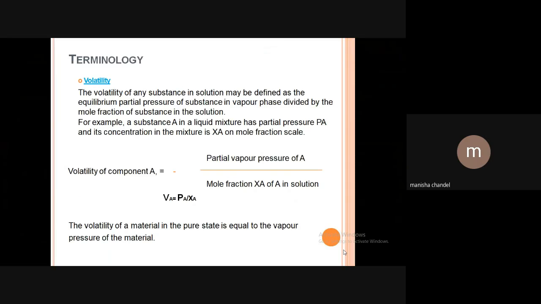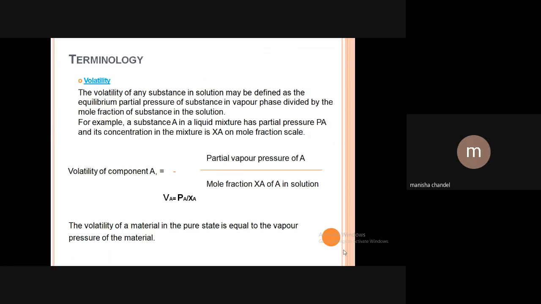Next is volatility. What is volatility? The volatility of any substance in solution may be defined as the equilibrium partial pressure of the substance in the vapor phase divided by the mole fraction of the substance in solution. Now we can see this with an example. A substance A in the liquid mixture has partial pressure Pa and its concentration in the mixture is Xa on the mole fraction scale.